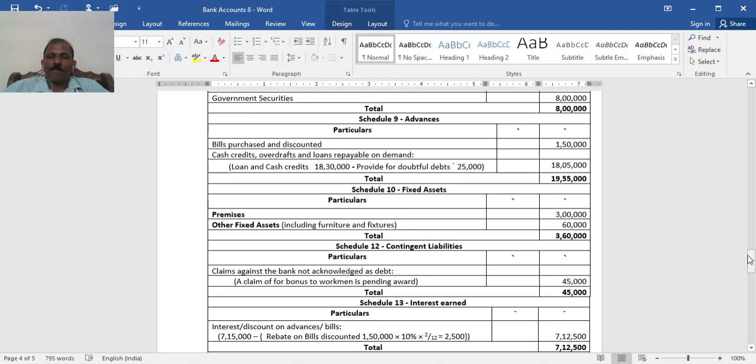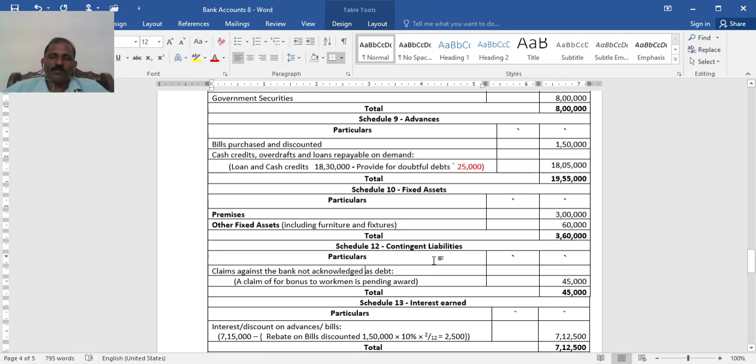Schedule 9, advances. Bills purchased and discounted 1,50,000. Cash credit, overdraft and loans repayable on demand 18,30,000, minus 25,000 provision for doubtful debts, which is given in the adjustment. So it is 18,05,000. So 19,55,000 is the total of Schedule 9. Then Schedule 10, fixed assets: premises 3 lakh, other fixed assets 60,000, both given after depreciation, total 3,60,000.